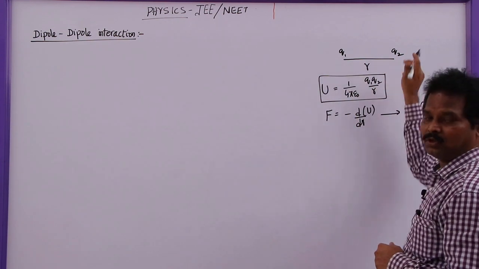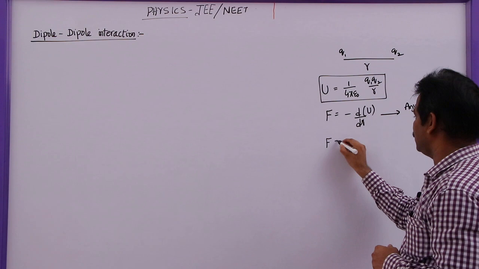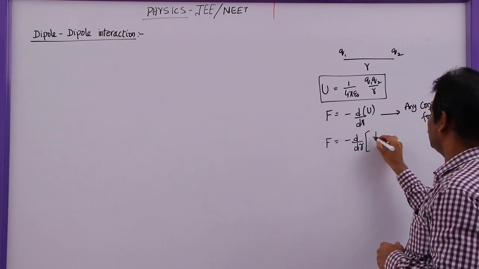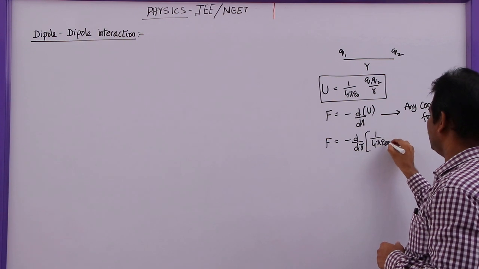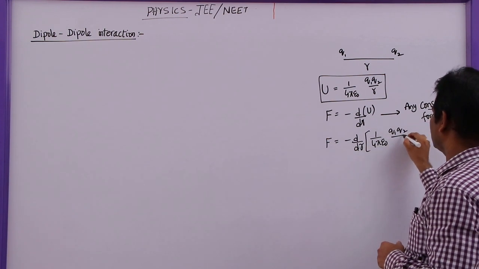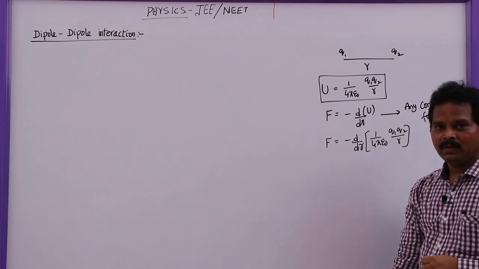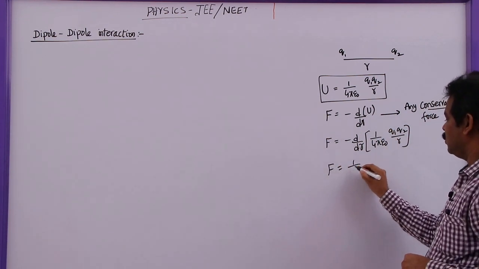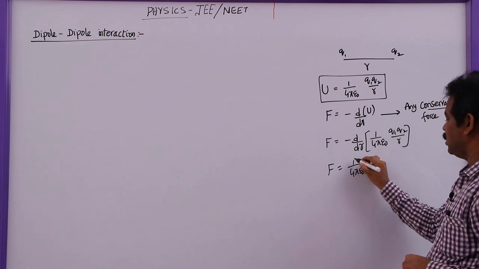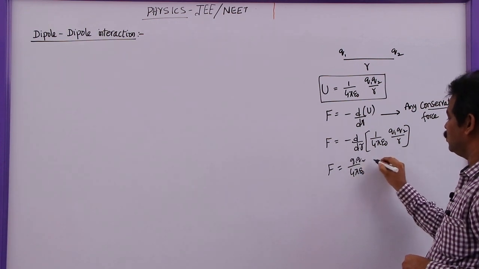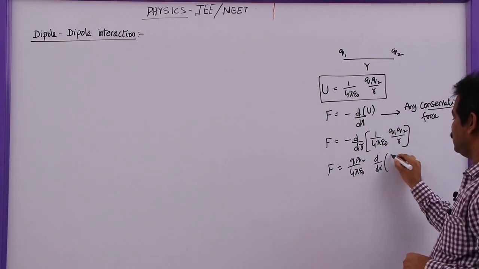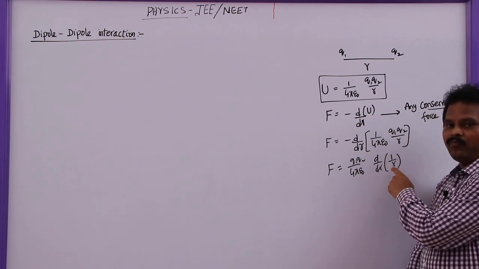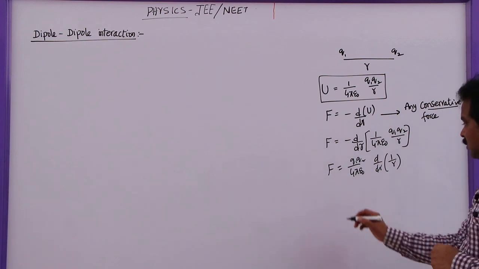Now, how to find out the force between these two charges? We can write this as F is equal to minus d by dr of U, which is 1 by 4 pi epsilon naught Q1 Q2 by R. Now you can bring the constants outside. This F will become 1 by 4 pi epsilon naught Q1 Q2 d by dr of 1 by R. This is the derivative of 1 by R. We know that it is minus 1 by R square.